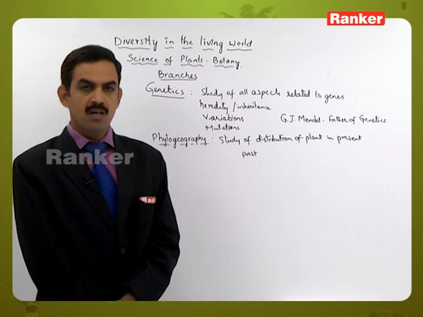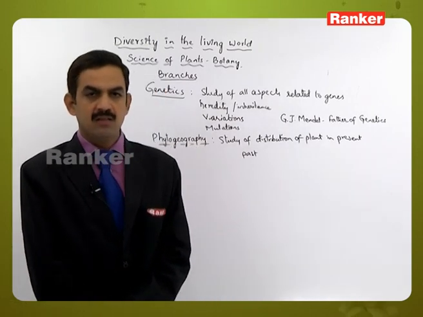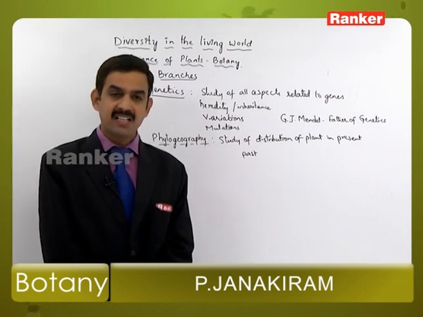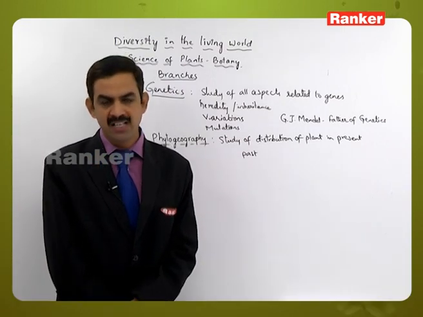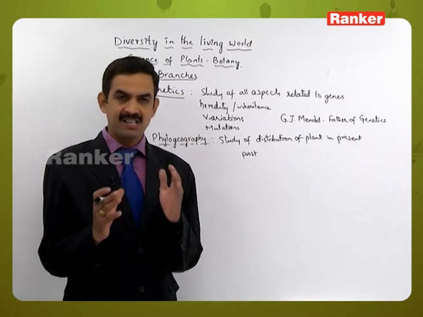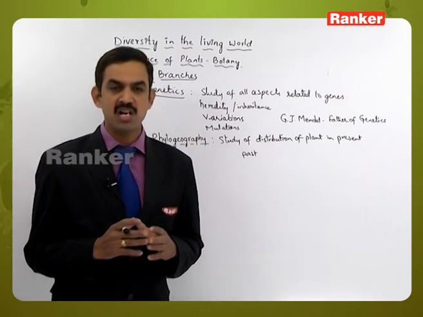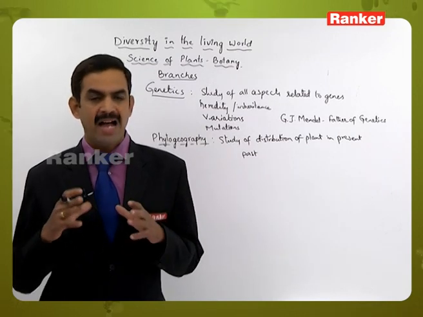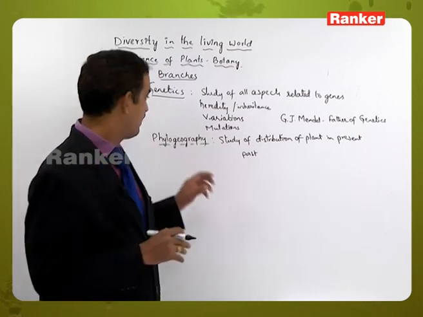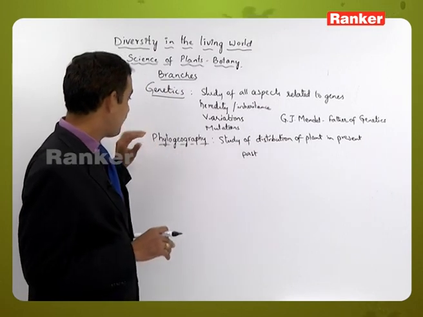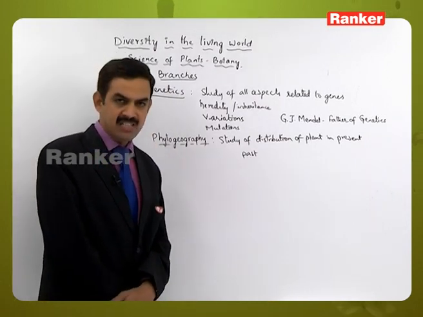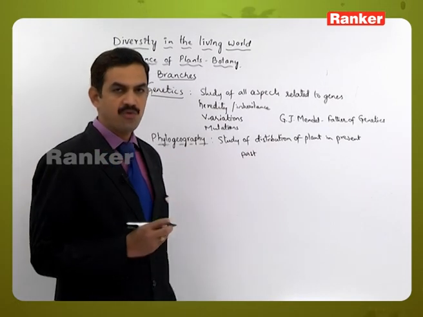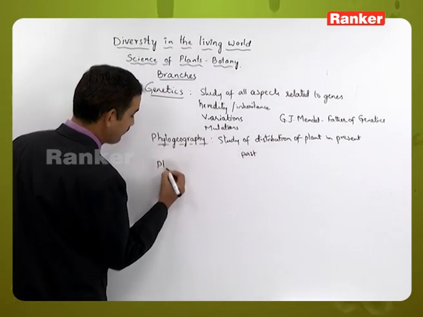We know that plants occupy different types of habitats. It may be aquatic or terrestrial, and in the terrestrial also a mesophytic or xerophytic habitat may be there. What is the reason they are able to survive in that particular type of habitat, and what is the habitat's significance in their life? How they have been adapting to those environmental conditions is also part of phytogeography. The next branch of botany is plant pathology.